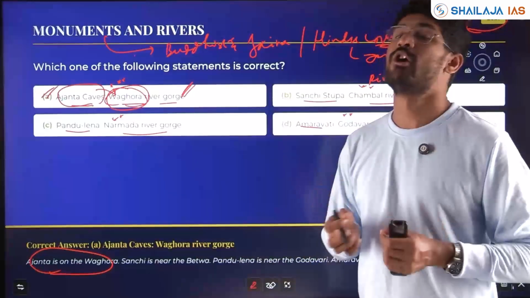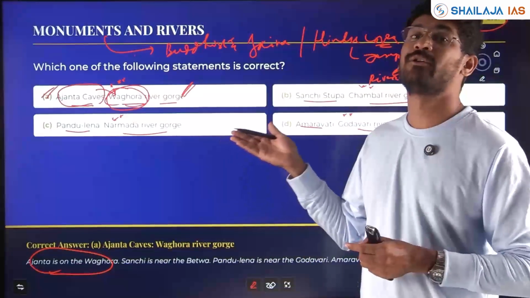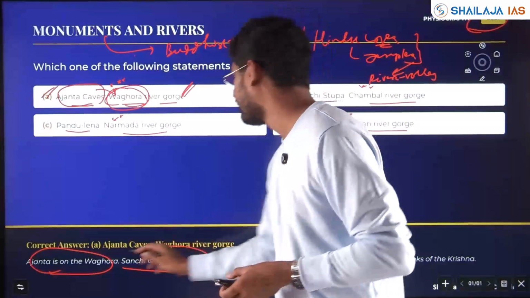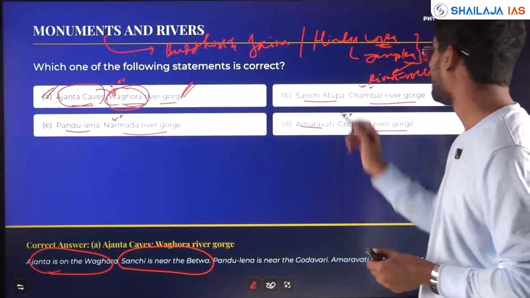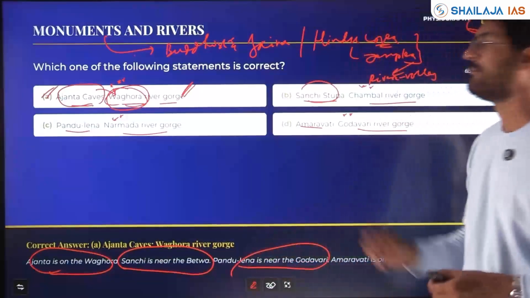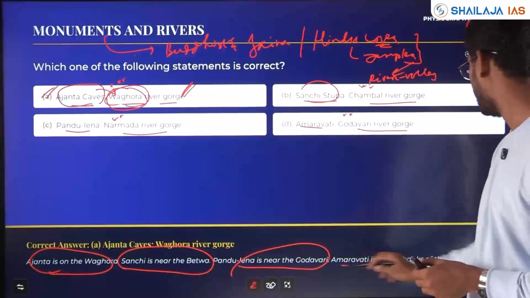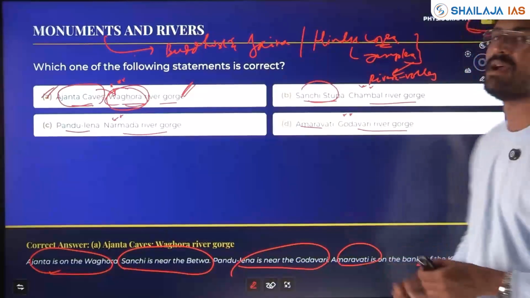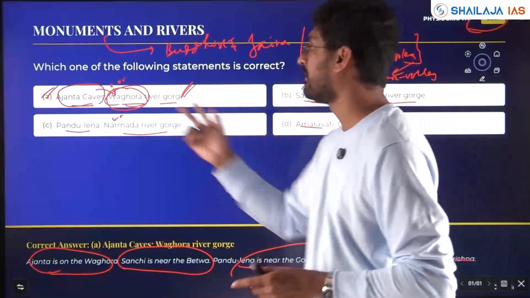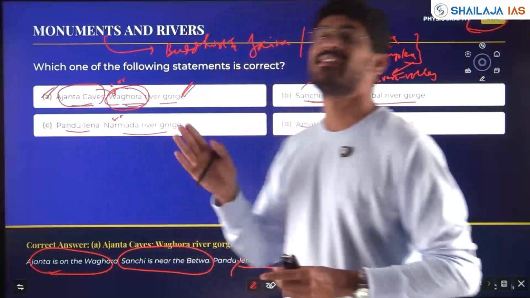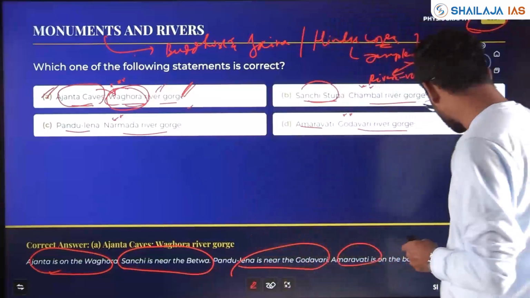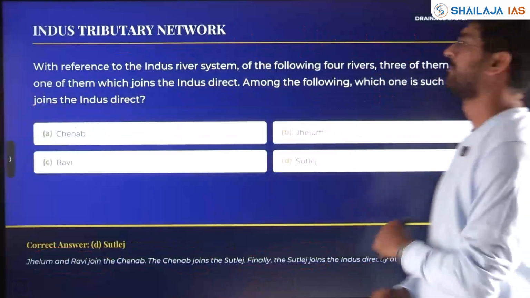If you have no knowledge at all, then finally you have to analyze the options. Sanchi is near Betwa river. Sanchi Stupa. Pandulena is on the Godavari, not Narmada. And Amaravati is on the bank of the Krishna. So they have been swapped. All are main rivers, but option A is a very specific river, Wagora river gorge. So here option A is correct.